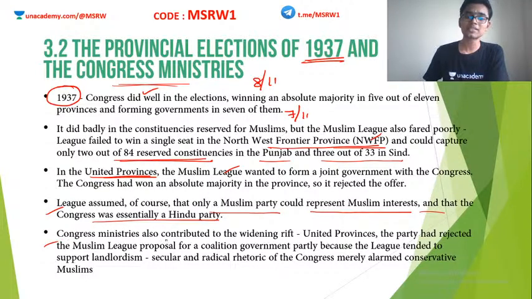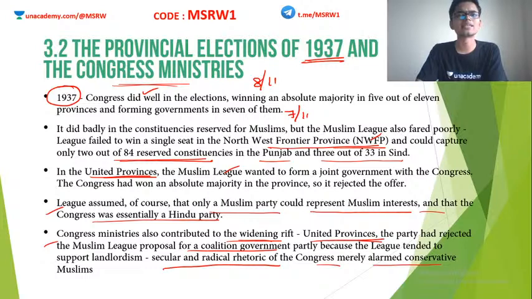So Congress ministries contributed to a widening rift. Okay, it was not just the Muslim League. Indian National Congress also did many things which did not help the situation. For example, in United Provinces, they rejected the proposal of a coalition government, where they could have found some kind of understanding or negotiation. Similarly, the secular and radical rhetoric of Congress merely alarmed the conservative Muslims.